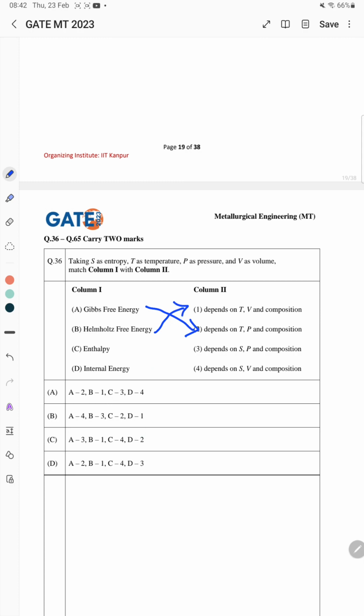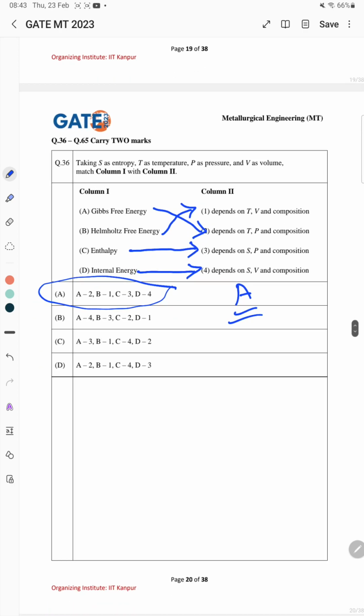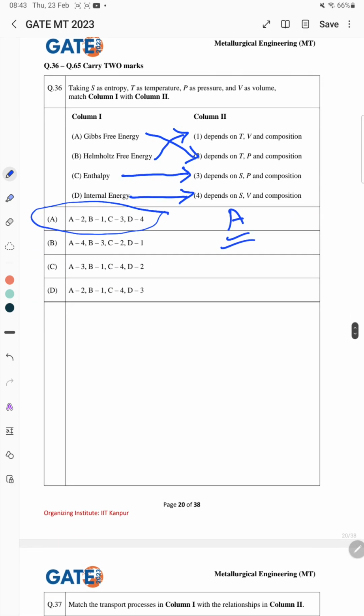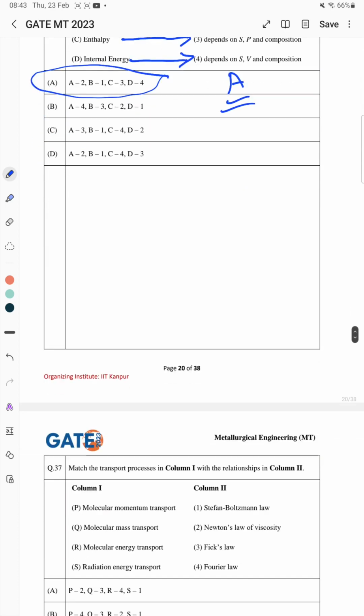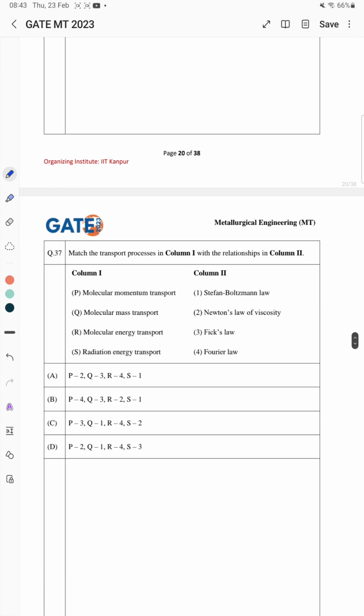Enthalpy will depend on the entropy, pressure and composition, and internal energy will depend on the entropy, volume and composition. So the correct answer is A here. We have already discussed this in our memory based problems.